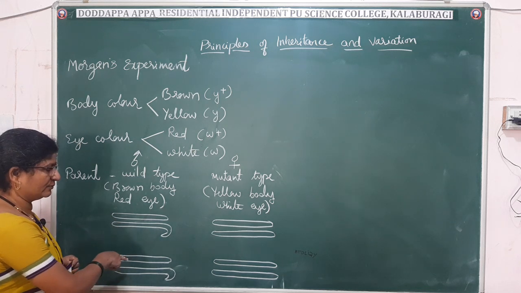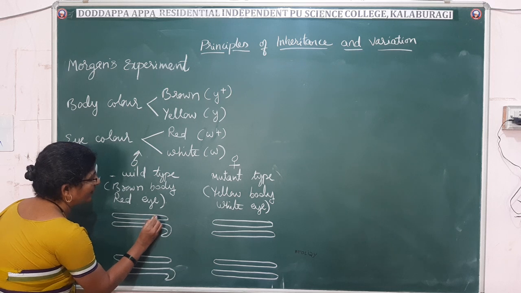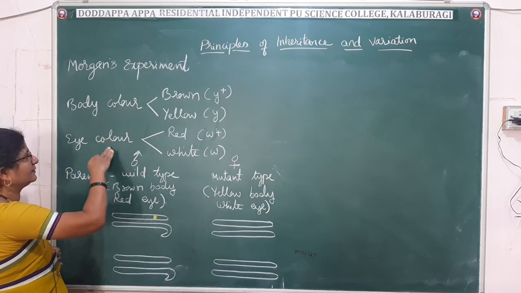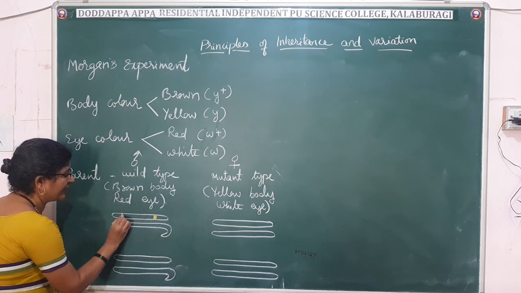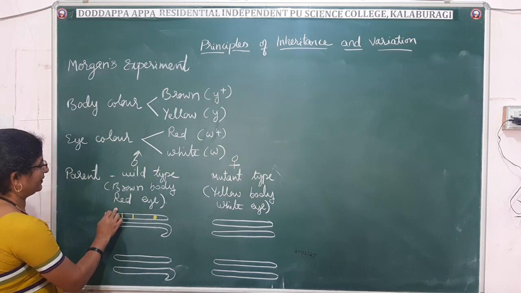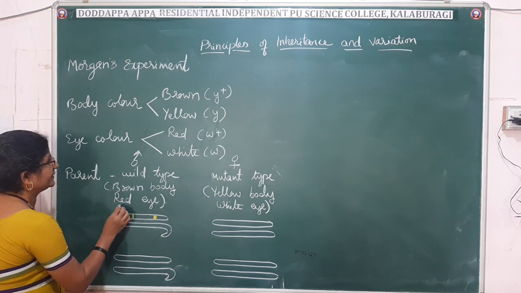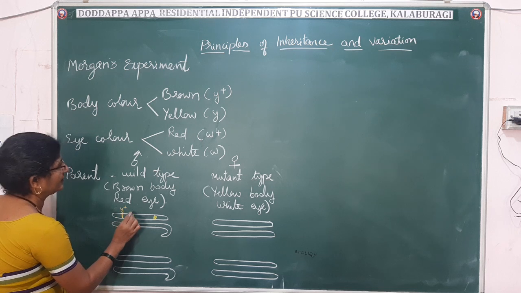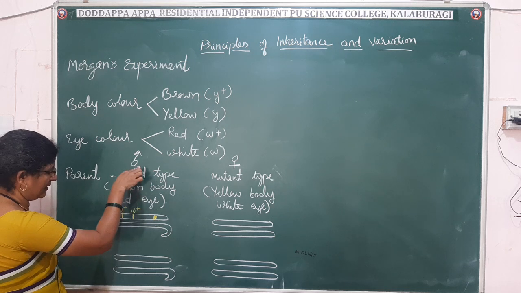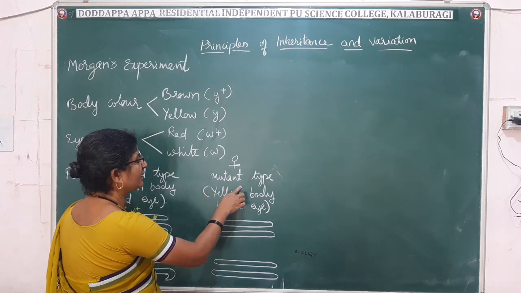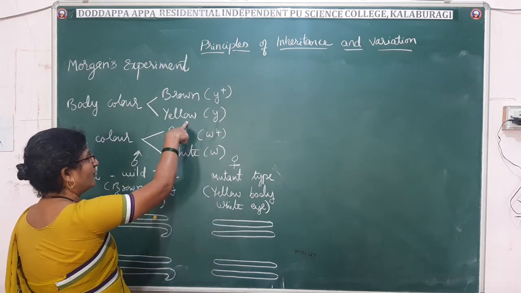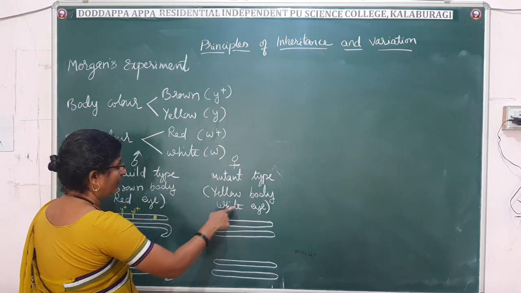So we draw the chromosomes. Let me take the centromere and two genes which control the body color and the eye color, present very close together. First let me write the body color of the wild variety, that means y plus and w plus. That is the brown body, red eyed, wild male. And here he took the mutant females. What do I mean by mutant females? They had a yellow body with white eye.